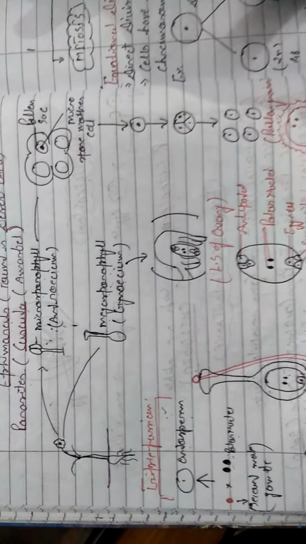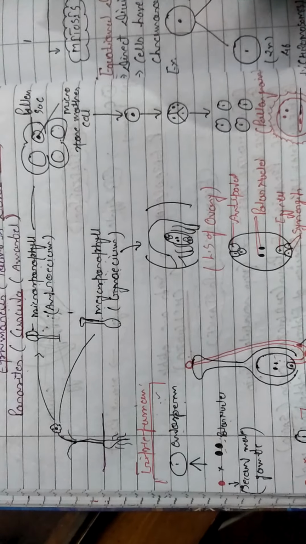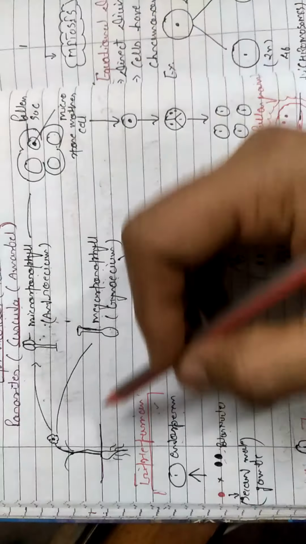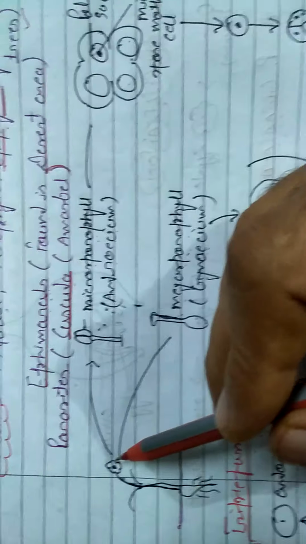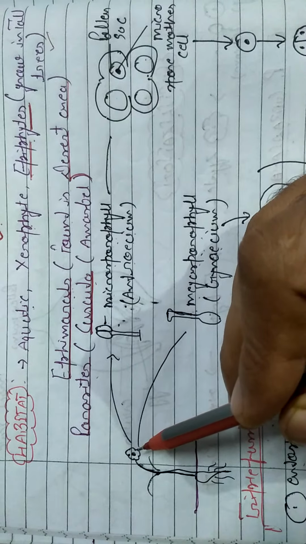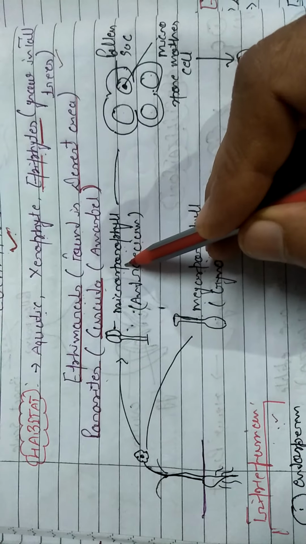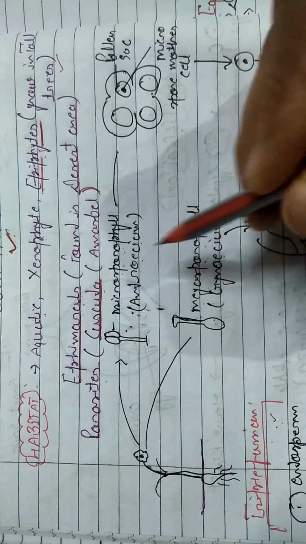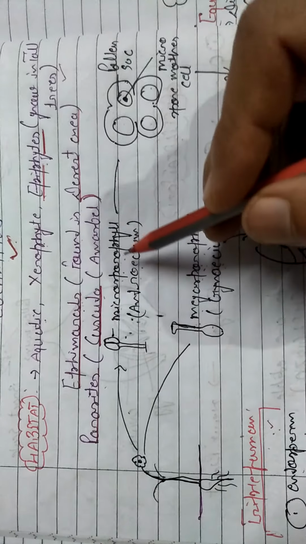Now the life cycle of the angiosperms. We know that angiosperms are flowering plants and their life cycle starts after flowering. This is the angiospermic plant. It has a flower, and we know that each flower has both male and female parts. The male part is known as androecium, also known as microsporophyll. The female part is known as gynoecium, also known as megasporophyll.